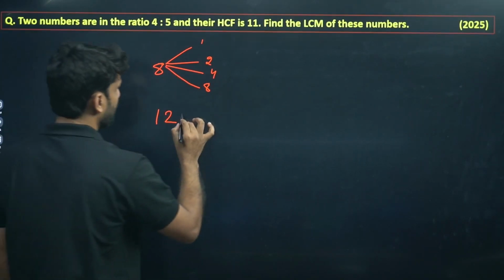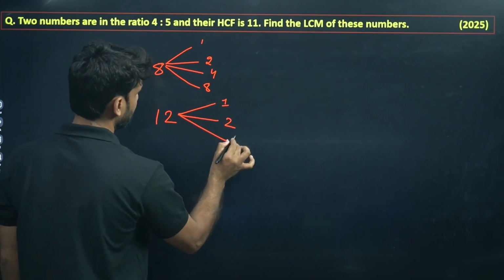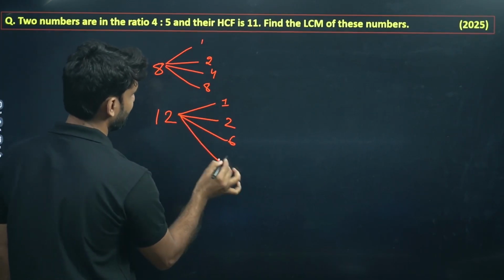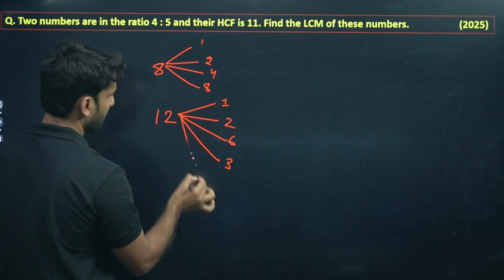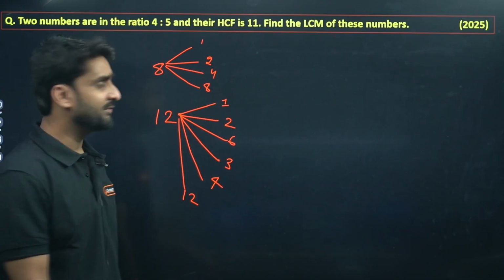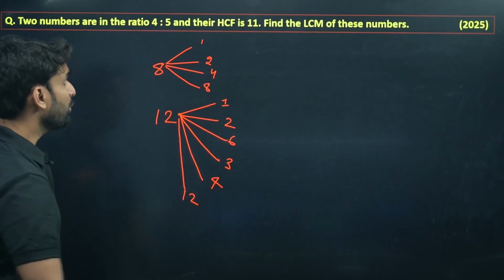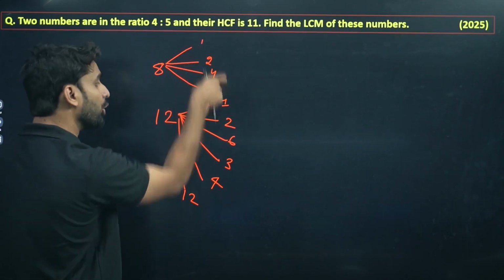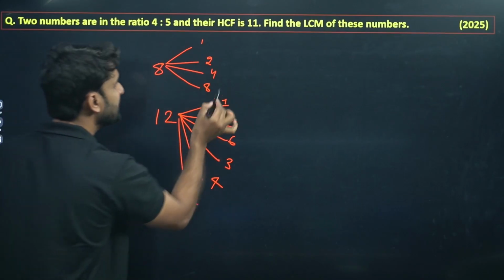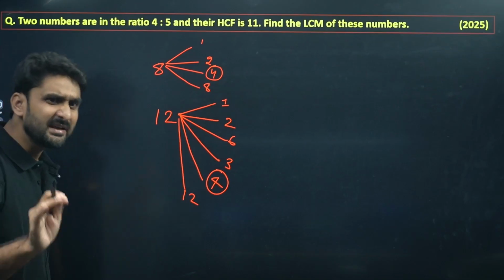And if I talk about which numbers can divide 12 here, 1 can divide, 2 can divide, 6 can divide, and before 6, 3 can also divide, so no issues. And 4 can also divide, and 12 can also divide. Is there any other number which can divide 12? No. 1, 2, 3, 4, 6 and 12, right? So if I ask you which number is common in these two, dividing both, we can see 4 is common. Is there any other number?